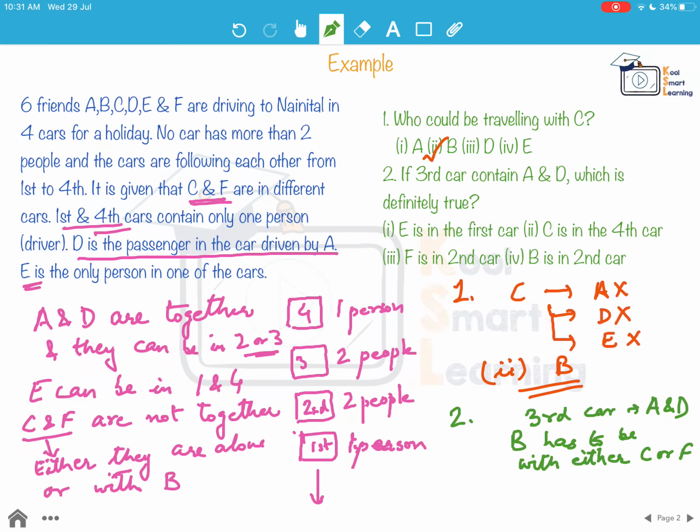So B has to be in a car which is either the second or third car, but the third car is fixed for A and D. So B has to be in the second car, because B cannot be alone. So B is with two people and the only other car which can have two people is the second car. So we are saying option fourth, which says B is in the second car, is definitely true.